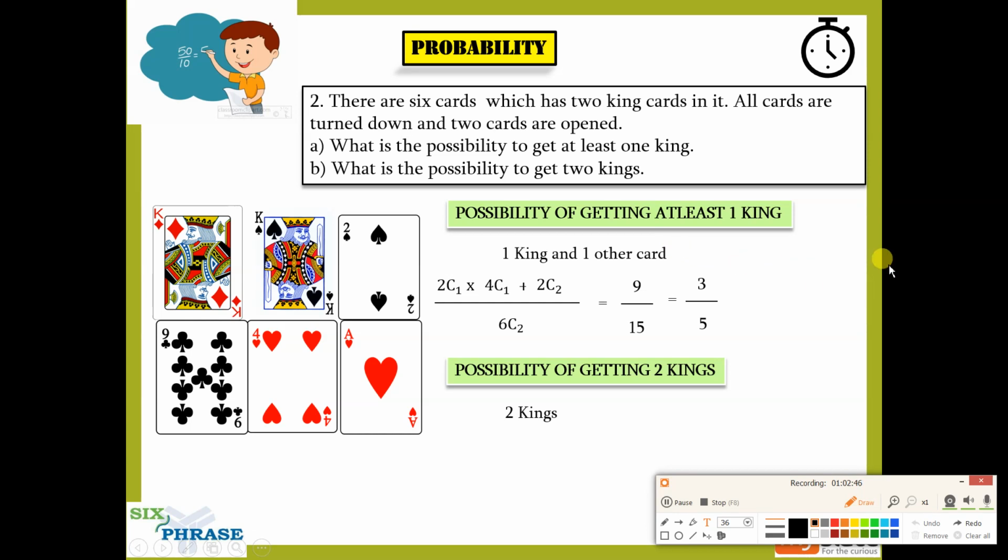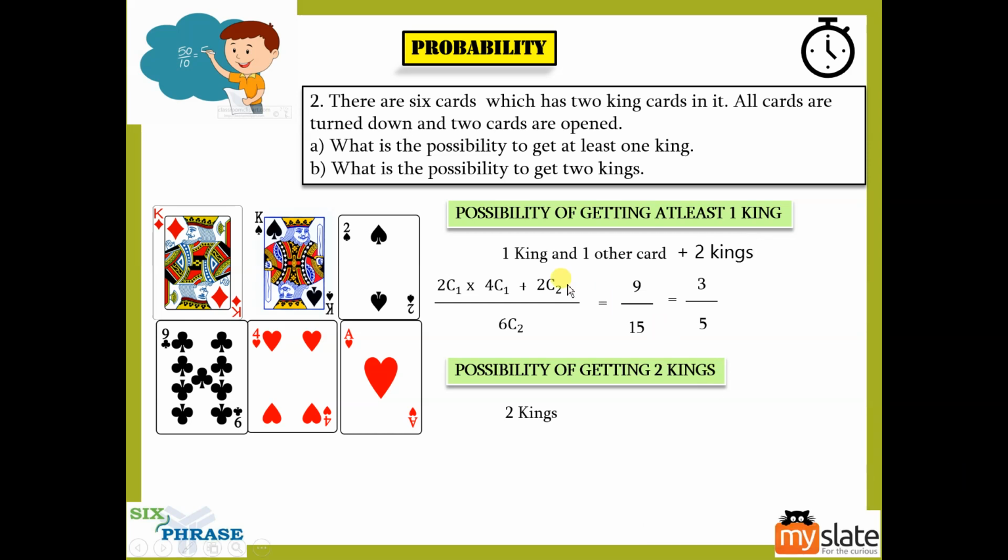But at least one also means the two cards that you take can both be kings. When you pick two cards, one could be a king and one another card, that is at least one. Or by chance you could take both cards to be kings. That is also a possibility, and that is also at least one. So this or this.